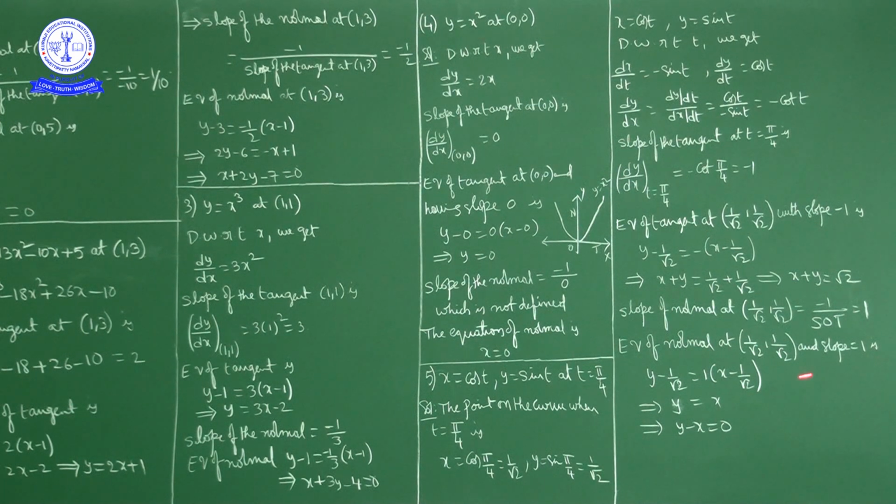Okay. So equation of normal at 1 by root 2 comma 1 by root 2 having slope equal to 1 is y minus y1 is equal to m into x minus x1. So y minus 1 by root 2 is equal to 1 into x minus 1 by root 2. So minus 1 by root 2 and minus 1 by root 2 cancel, y is equal to x, nothing but y minus x is equal to 0. Okay. I will continue remaining problems in next class.